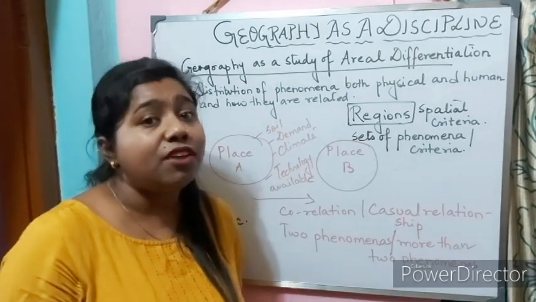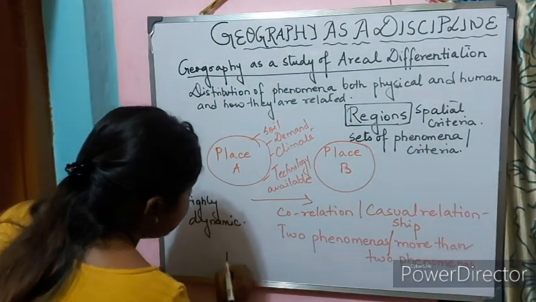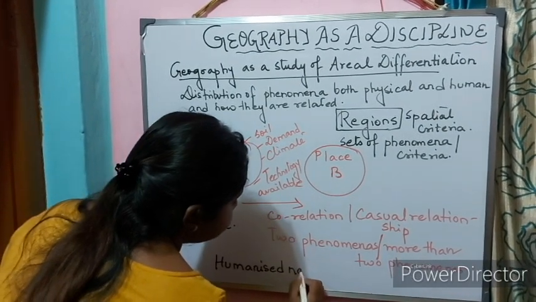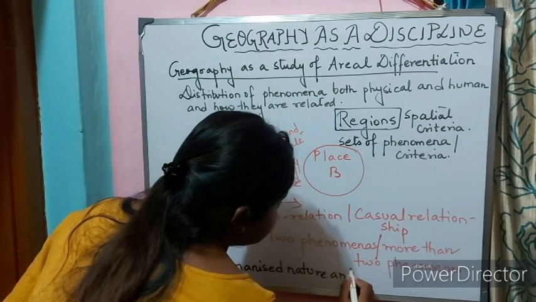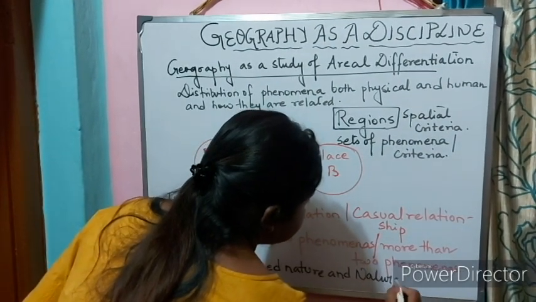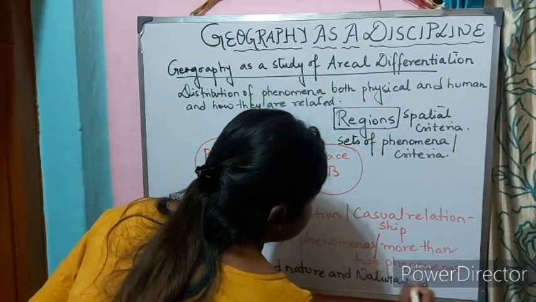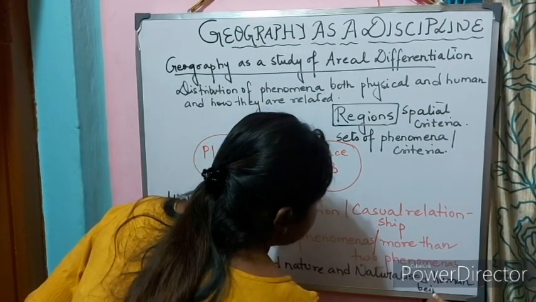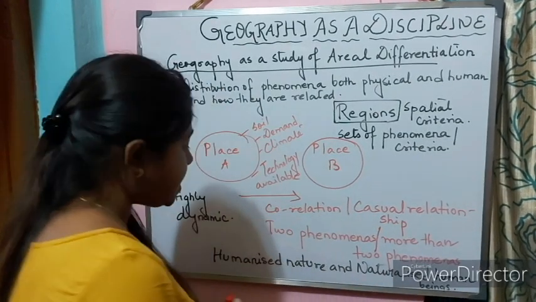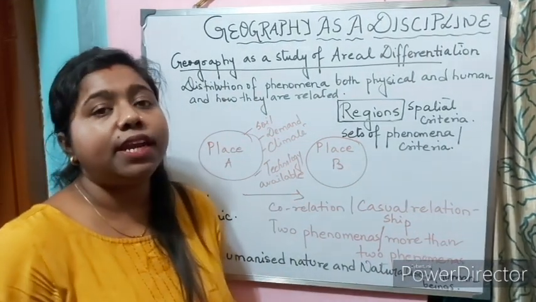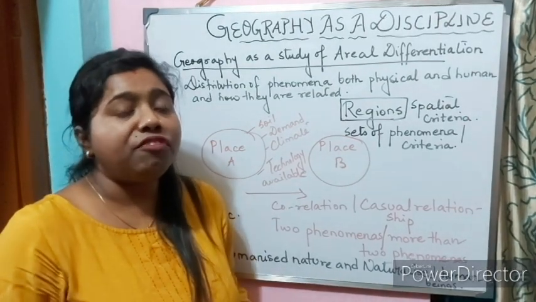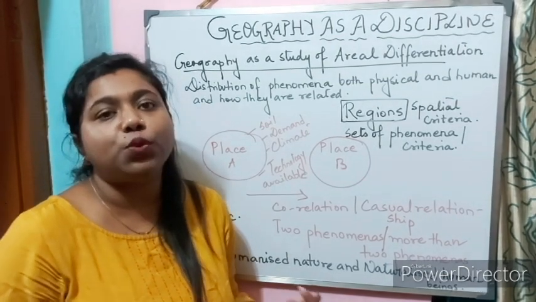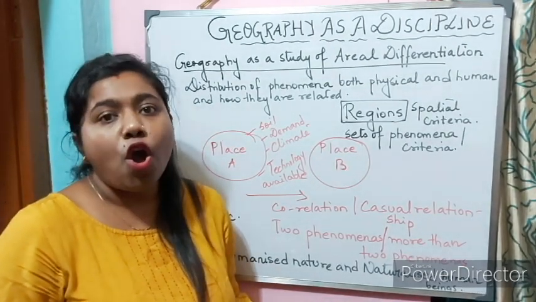So now we must remember that it is humanized nature and naturalized human beings. Human beings are no more dependent on nature. They do not fear nature. Rather, human beings are utilizing nature according to their own will, according to their own wish.